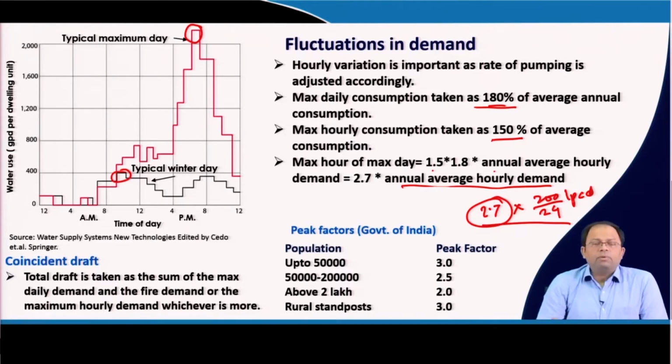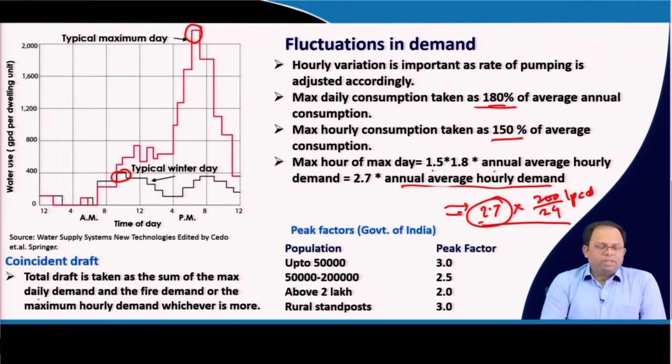So my network, or the pipelines that will carry this water, has to be designed so that they are able to carry this kind of water. Similarly, I need to have pumps so that they would be able to supply this amount of water during that particular hour, right. So we have to design our entire system based on the peak demand.